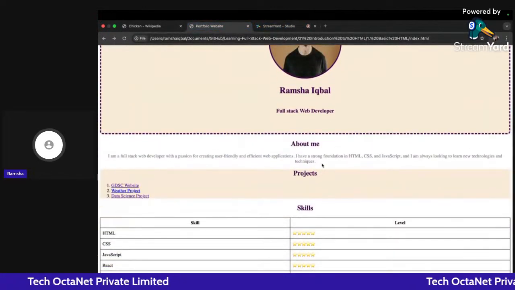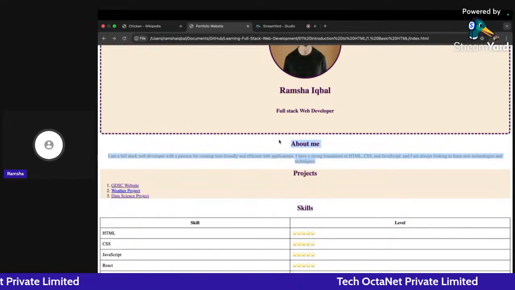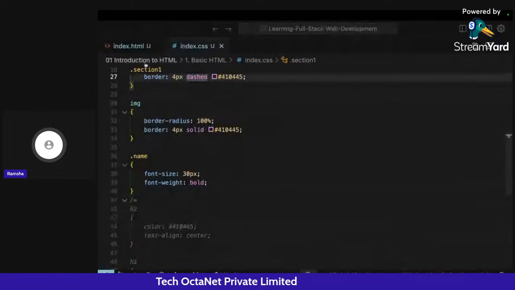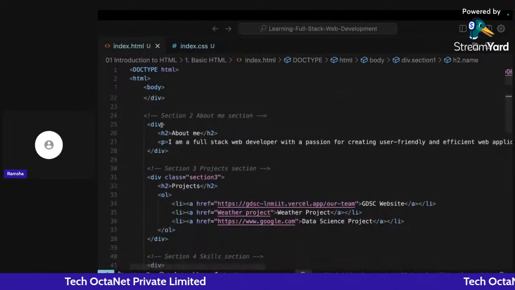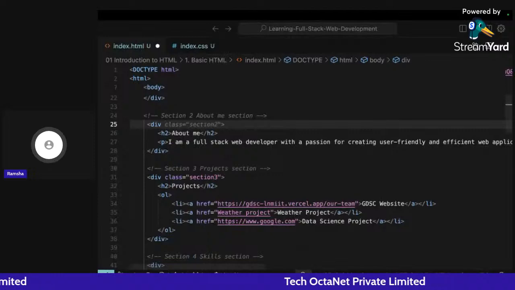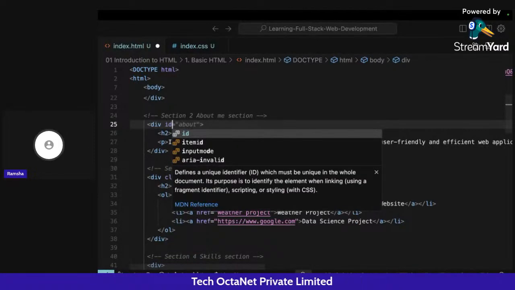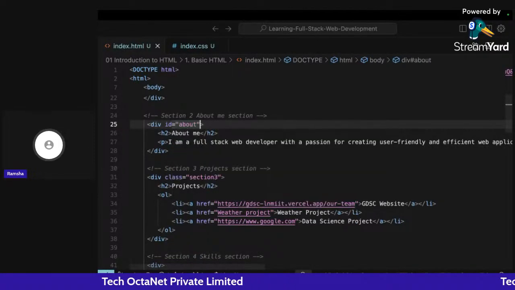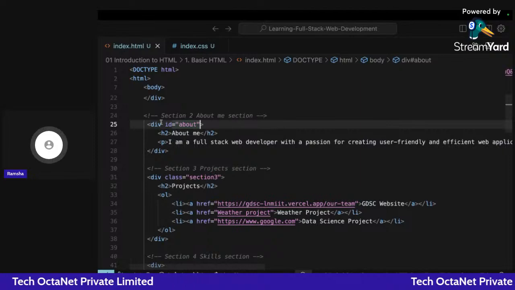Now this about me section is a little bit smaller. So I want the height of this particular section to be a lot bigger. So what I'm going to do is give a class to this particular section. And by the way, in place of giving a class to the section, we can also give an ID to it. Since the about section is only one on our web page, we can use ID.